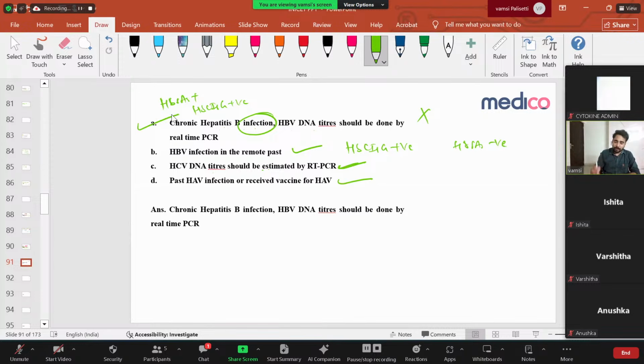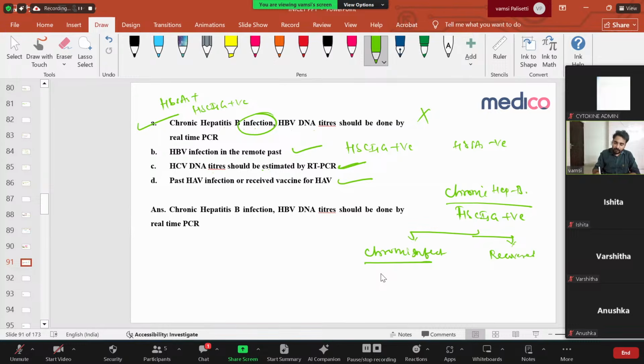So the simple take home message is chronic hepatitis B is there. That means hepatitis B core IgG positive is there. Is it chronic infection, or patient is recovered, or remote infection?